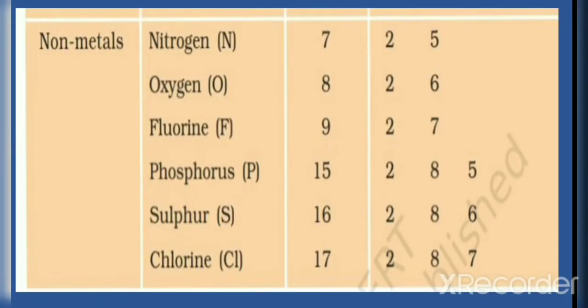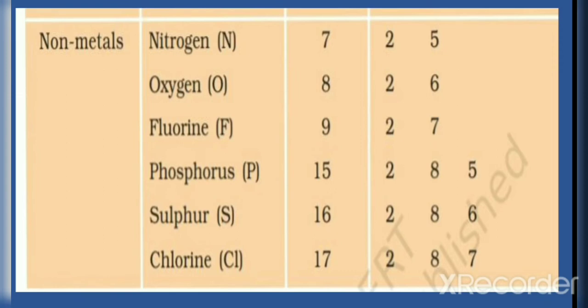Now consider non-metals like nitrogen, oxygen, fluorine, phosphorus, sulfur and chlorine. The atomic number of nitrogen is 7, number of electrons is equal to 7 and the electronic configuration is 2, 5. In the case of oxygen, atomic number is equal to 8, number of electrons is equal to 8 and the electronic configuration is 2, 6.